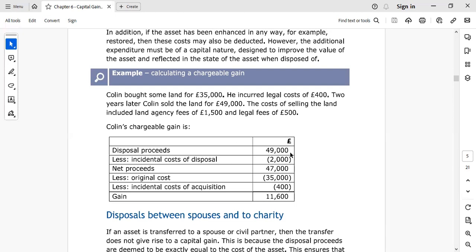So disposal is 49,000, and the cost of selling the land included land agency fees of 1,500 and 500 legal fee. So 1,500 plus 500, 2,000 pounds are incidental costs of disposal. So net proceeds are 49 minus 2, which is 47. So 47 minus 35K minus 400 is equal to the gain of 11,600.